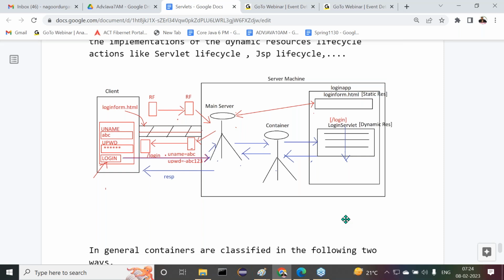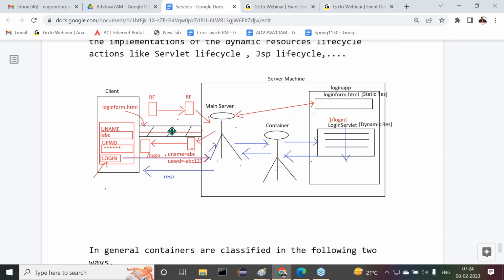But main server knows how to handle static resources, how to take requests from the protocol, how to send response to the protocol, how to dispatch response to the respective client. So this is also a major task. Getting requests from the client, sending response to the client, is also a major task. How is it acting as a major task? Observe carefully.